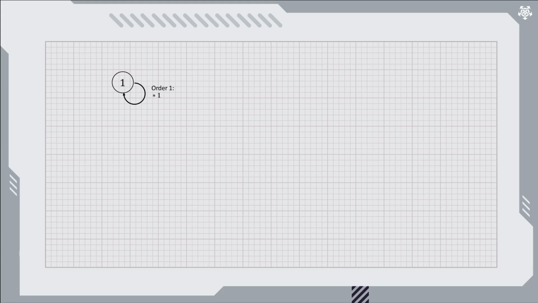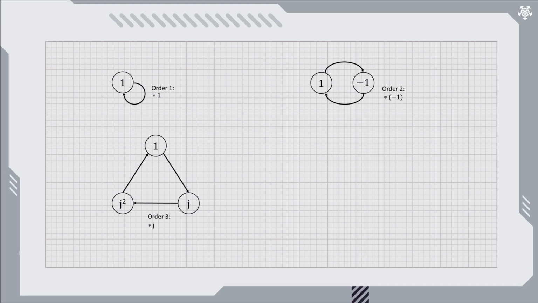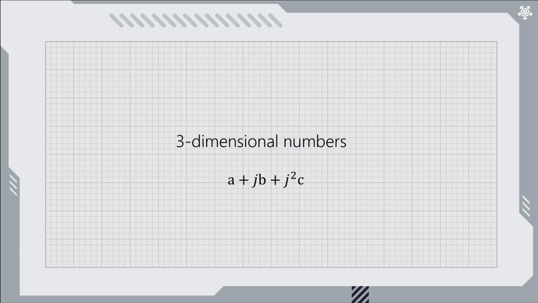The rotational constant of order 1 is 1. Multiplying any non-zero number with 1 goes on a one-step hop to itself. The rotational constant for order 2 is -1. It takes 2 steps to return to the original state. Order 2 is a special case because it relates to the inverse of addition, so it doesn't generate a new dimension. We call the rotational constant for order 3 j. This is a new concept in maths. This allows us to express 3-dimensional numbers of the form a + jb + j²c.